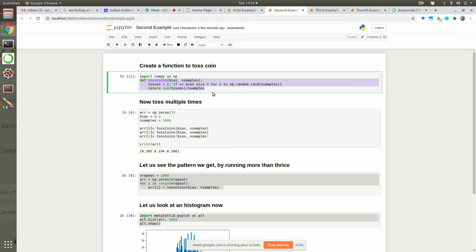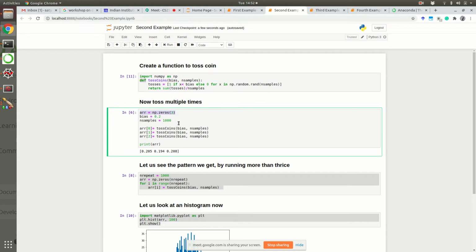Okay, so just try to understand what I'm saying here. Whatever the coin tossing thing was before, I have put it in a function. That's what you mean when you put a define. Then I created an array of size 3 and ran this thrice. Instead of doing it once, I ran it thrice, because that is what you're supposed to do. Whenever you're doing a random experiment and trying to report some result, you cannot do it just once because it is random. So as you expect, there will be 3 different values that you get.